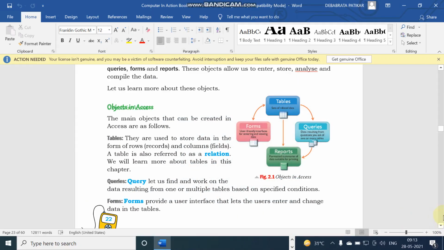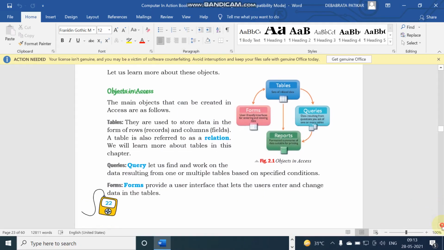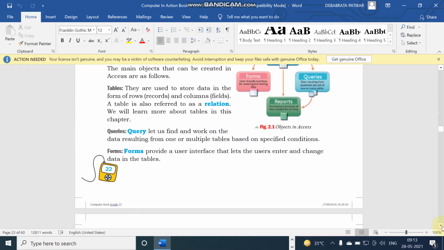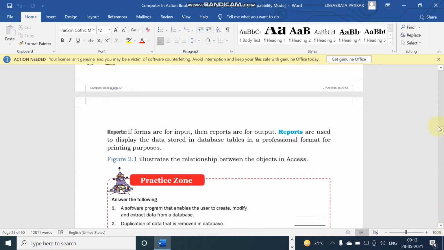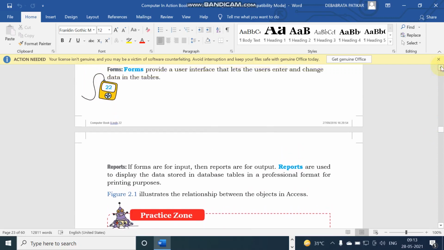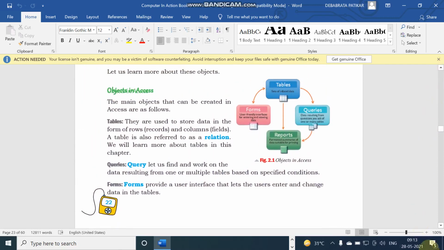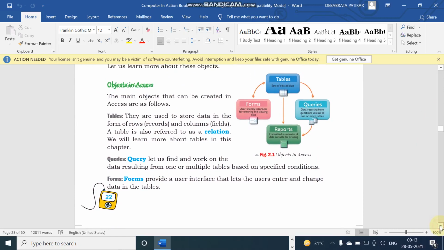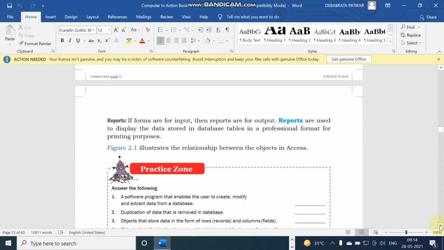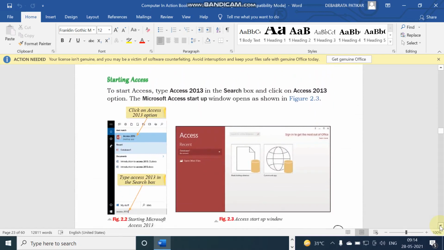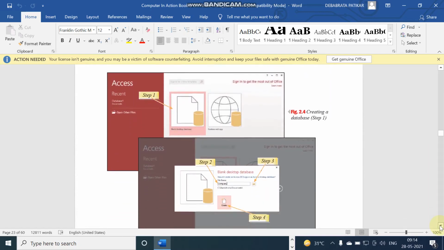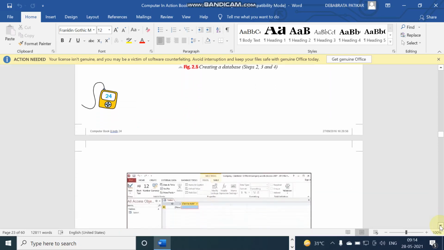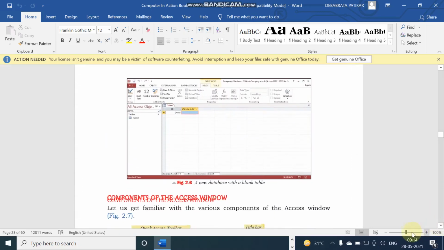Now student, in MS Access what can we create? Students, in MS Access we can create tables, queries, forms, reports, etc. And student, you remember in MS Access these tables, queries, forms, reports are called objects. Please remember this.